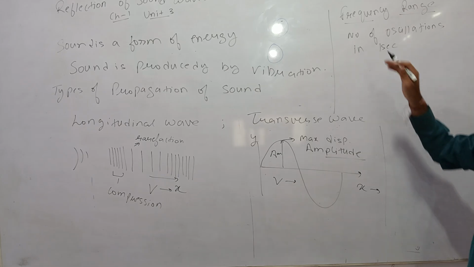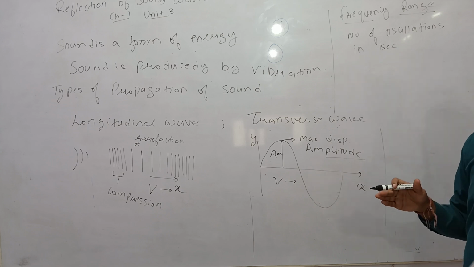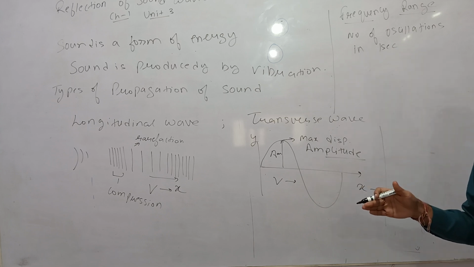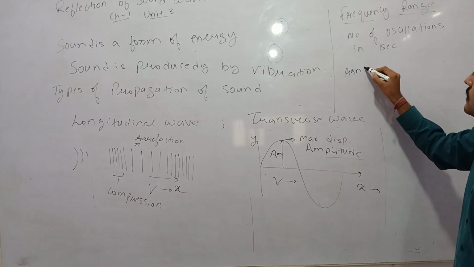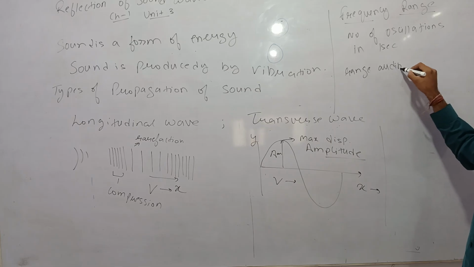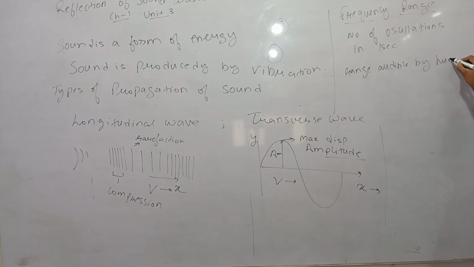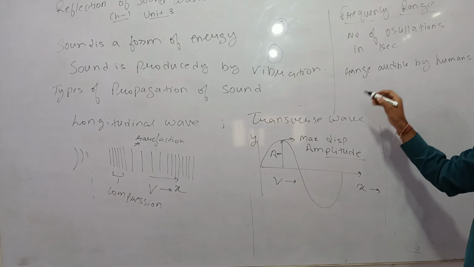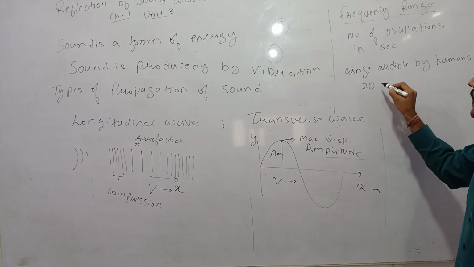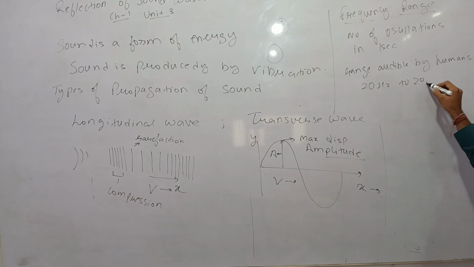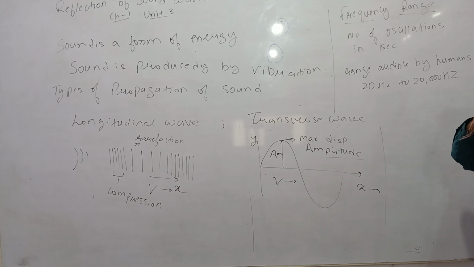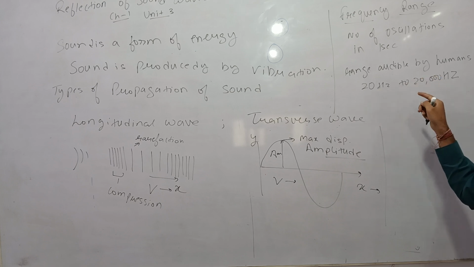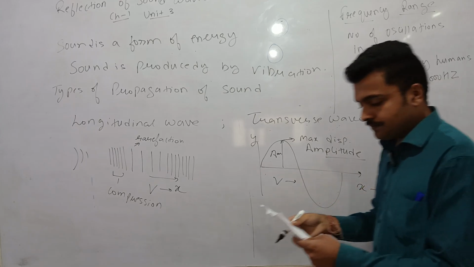So what is the frequency range? Frequency range is the range of frequencies of sound waves which are audible to human ears. So what is this range? This range is from 20 hertz to 20,000 hertz. From 20 hertz to 20,000 hertz is the range of frequency which is audible to human beings.